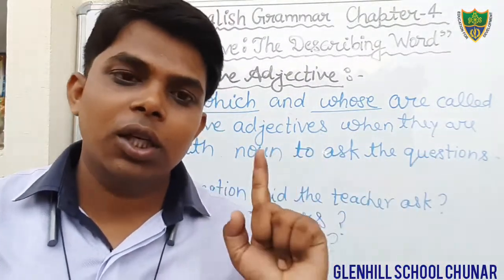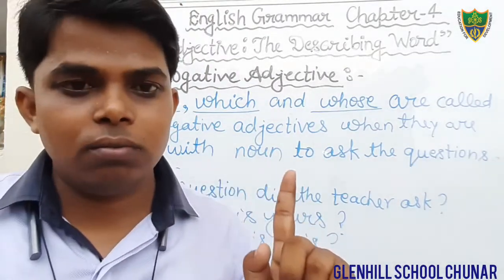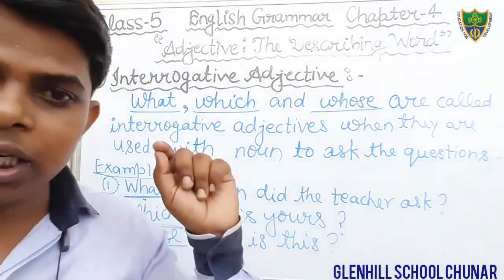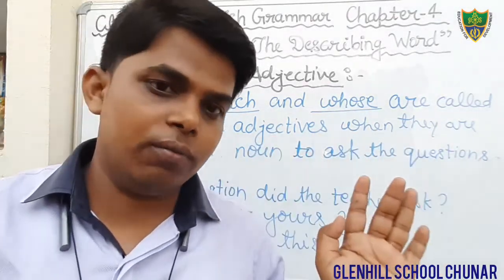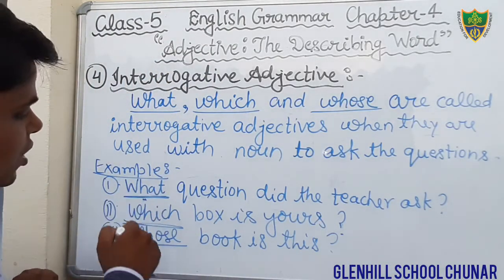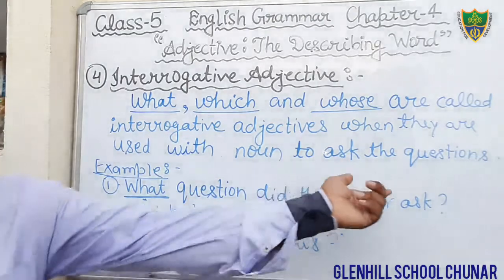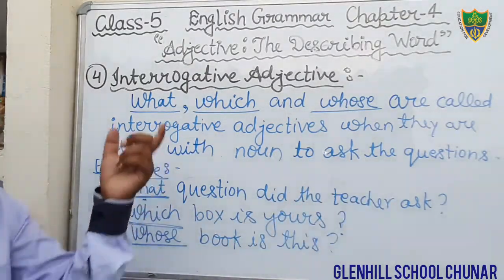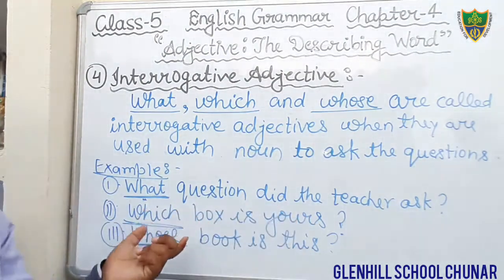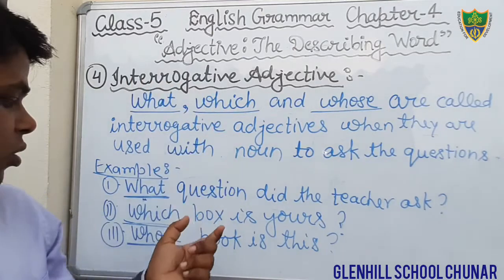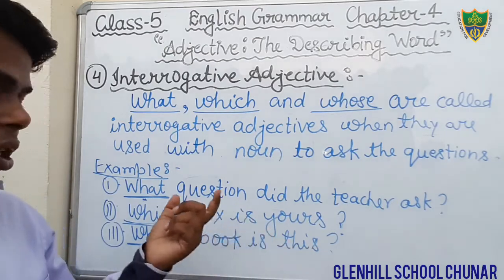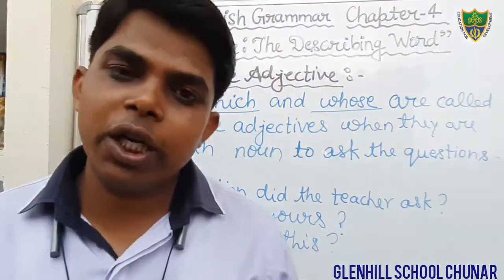With the noun. Keep in your mind. With the noun, or pronoun, because adjective tells the quality of a noun or pronoun. So here we are asking, what question did the teacher ask? In this sentence, the word what is interrogative adjective. Which box is yours? In this sentence, the word which is interrogative adjective. Whose book is this? In this sentence, the word whose is interrogative adjective.